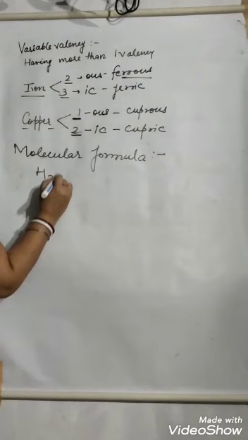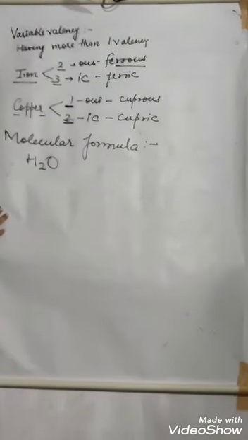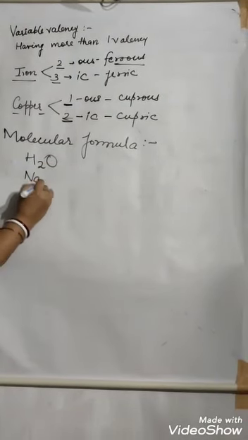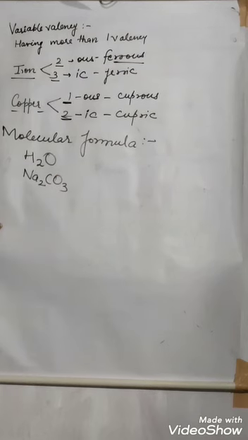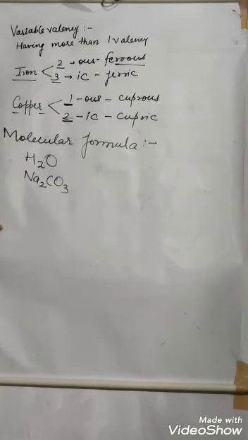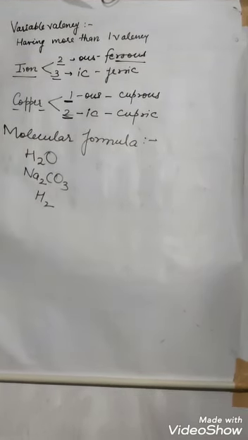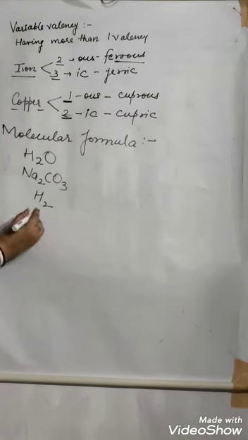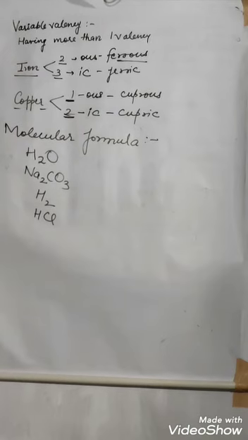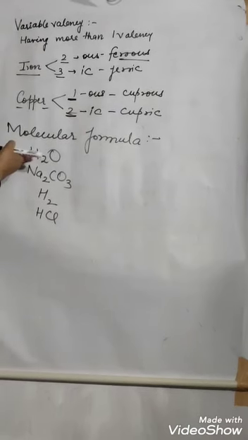Suppose we are talking about water. So water has molecular formula H2O. We talk about sodium carbonate. The molecular formula is Na2CO3. We talk about hydrogen. The molecular formula is H2. We talk about hydrogen chloride. Molecular formula is HCl. So what information is it giving?